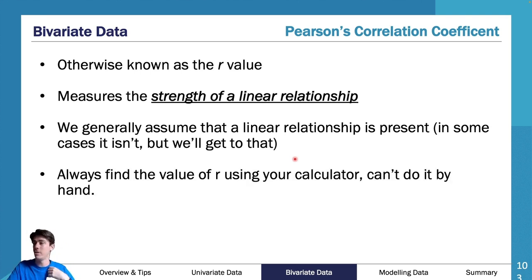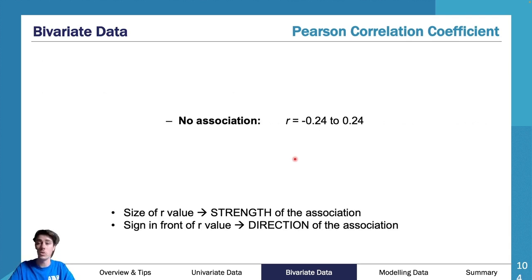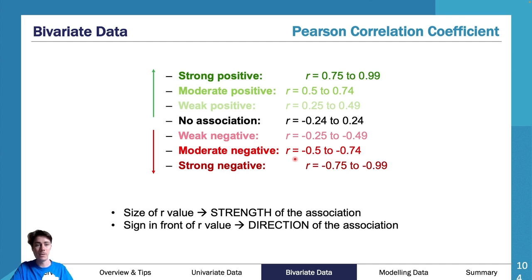You always find the R value using your calculator. You cannot do it by hand. You can, but it's technically way too hard, and it's not part of VCE. You need to do it on your calculator always. It's in your statistics, or you can do it in your main page if you have the right pieces of information. Now, what's really important is this here.